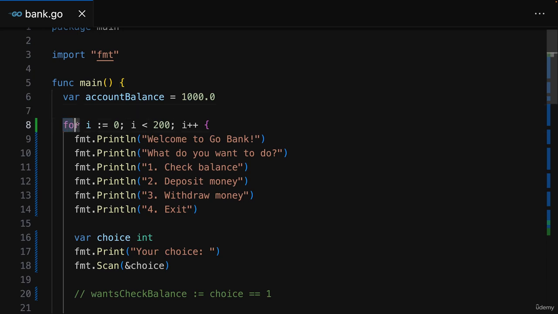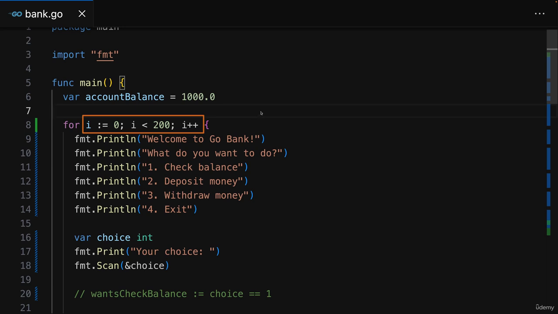Now, I did mention that in Go, you don't have different kinds of loops, instead you only have the for loop. But I did also mention that it would be quite flexible. And it is. Because you can define a condition like this if you know that you want to execute a loop a certain amount of times.